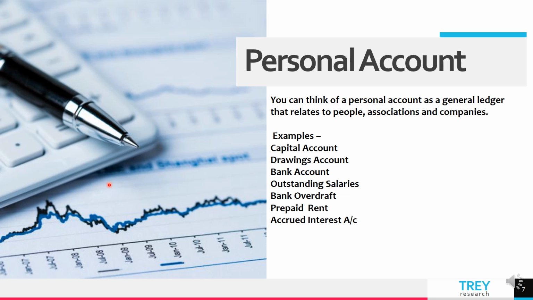Okay. Now, if we look into the account of accrued interest, what is accrued interest? That is, you will get it, you haven't got it, right? You are supposed to get it, but you haven't got it yet. That will also be shown as an asset in the balance sheet. Now we will understand the types of personal account, which will make it clear in your mind the difference between prepaid rent and outstanding salaries. So let us see that.